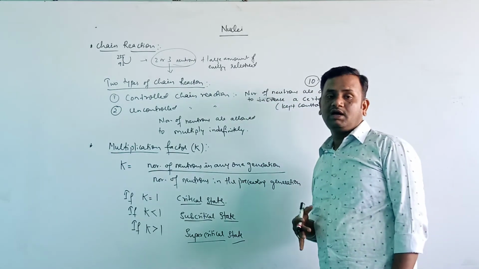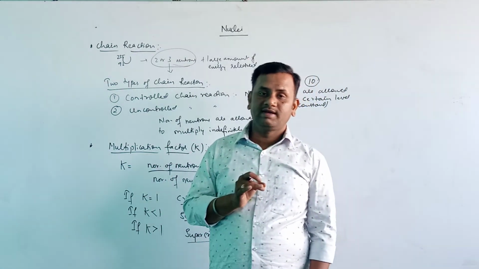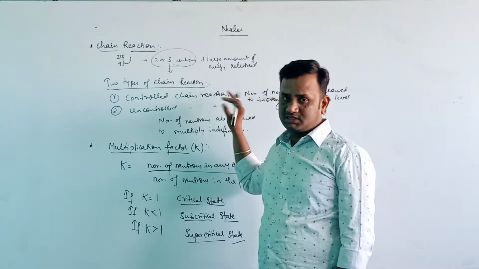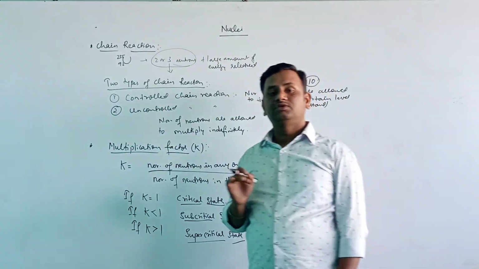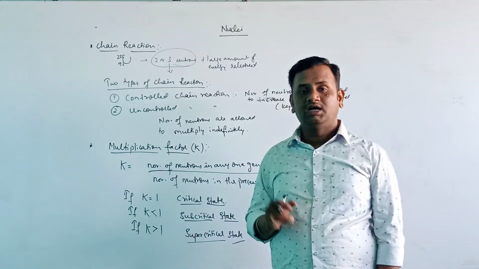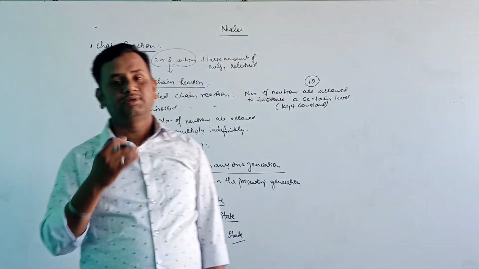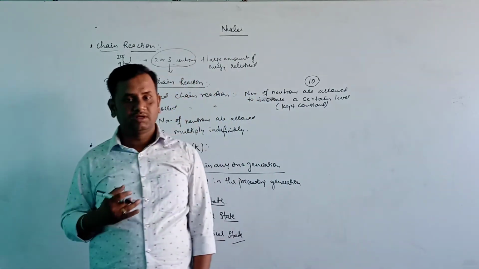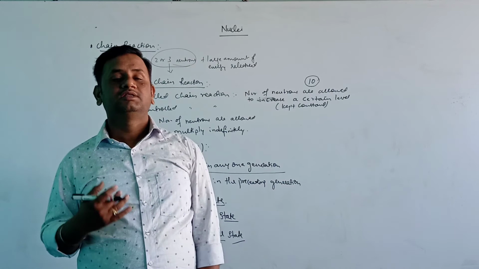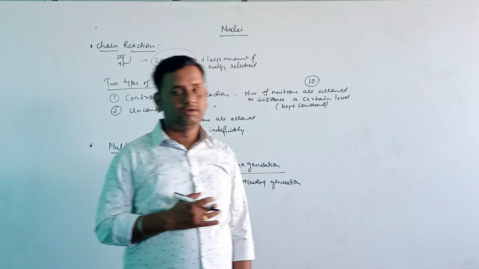Thereafter it is kept there and a large amount of energy is released. You should remember that in a nuclear reactor a controlled chain reaction takes place. That means the number of neutrons is kept constant at a certain level and a large amount of energy is produced. I will draw that diagram and explain the main parts of the nuclear reactor one by one. The nuclear reactor was discovered by the scientist Enrico Fermi.